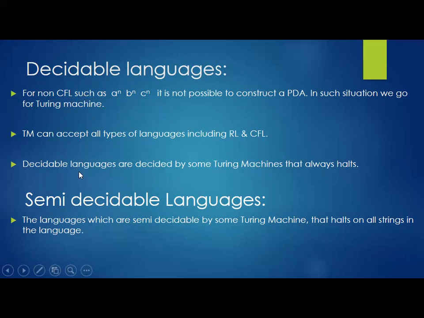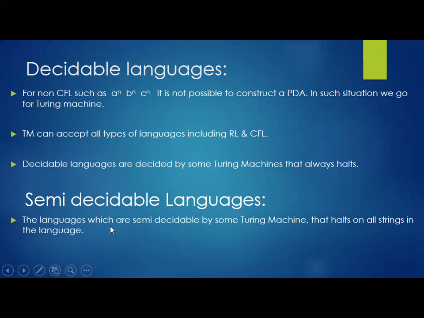Decidable languages are decided by some Turing machine that always halts. As the name indicates, decidable means either yes or no: we can decide yes, this is what it is, or no, this is not. Such a decision we can take based on the Turing machine. If you are able to make a complete decision, we call it a decidable language using a Turing machine. If you are able to do only a partial kind of decision, that is considered a semi-decidable language.